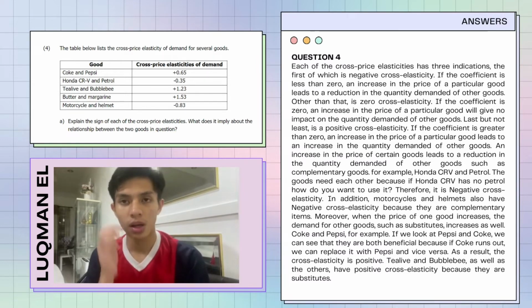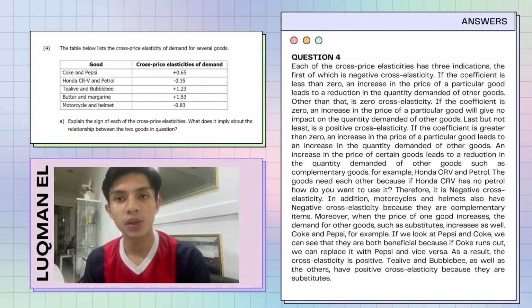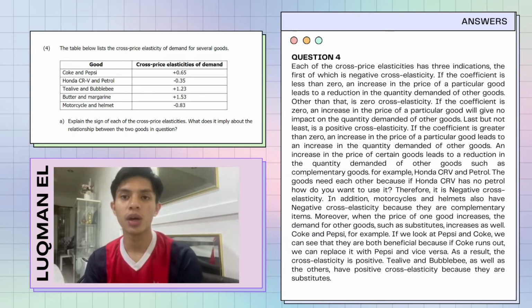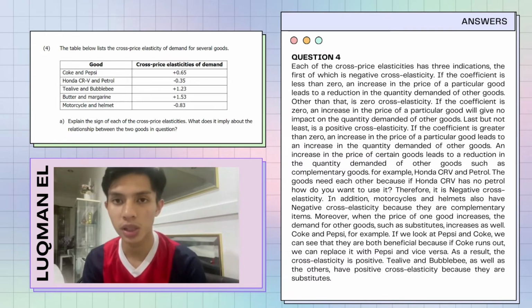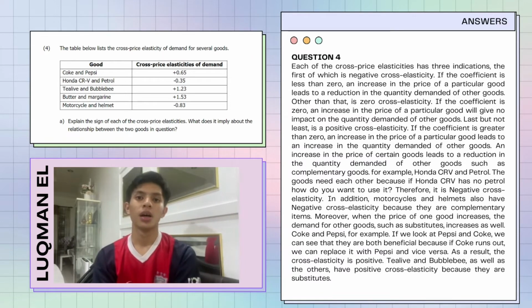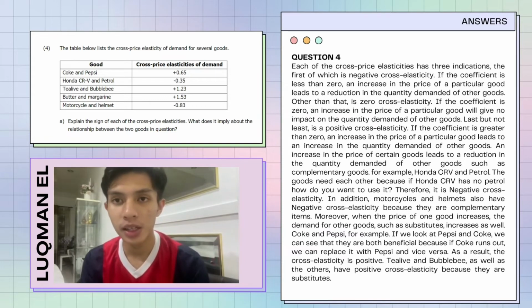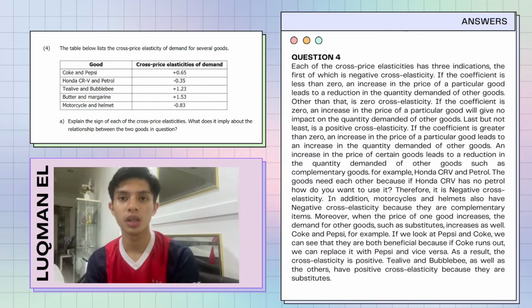Last but not least is positive cross elasticity. If the coefficient is greater than 0, an increase in the price of a particular good leads to an increase in the quantity demanded of other goods. An increase in the price of certain goods leads to a reduction in the quantity demanded of other goods, such as complementary goods.